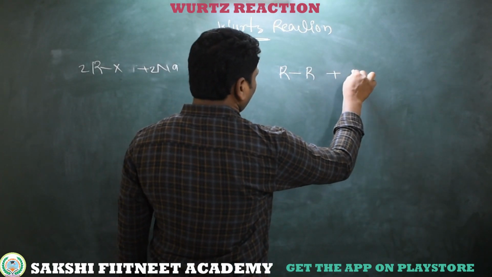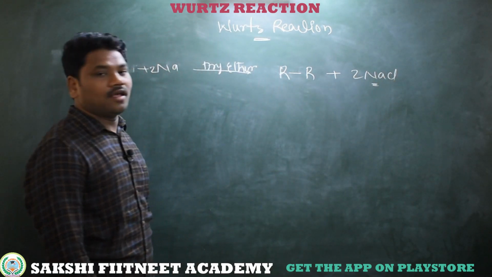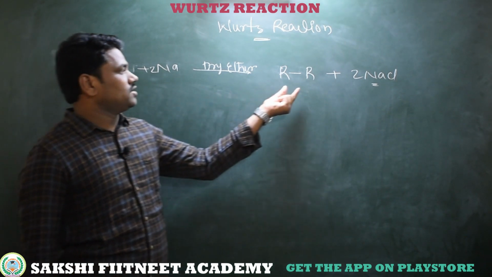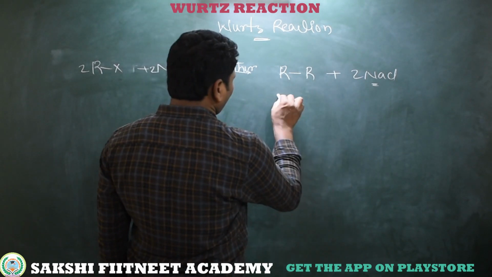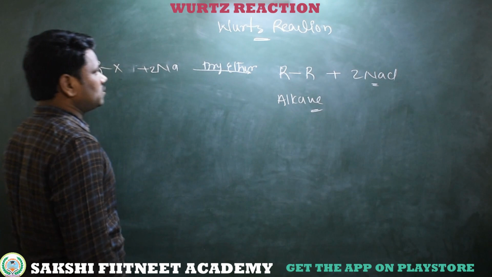Along with this we will get 2 moles of NaCl as byproduct. So what is coupling? These alkyl groups couple with each other. Then we get an alkane, which is a higher alkane. This is known as Wurtz reaction.